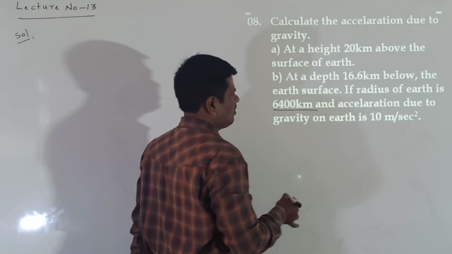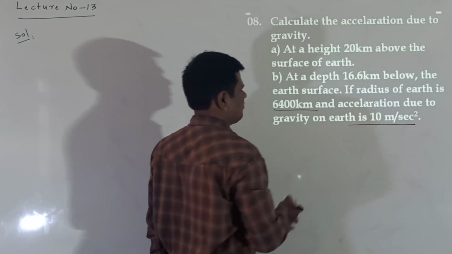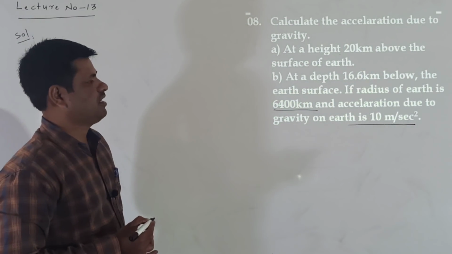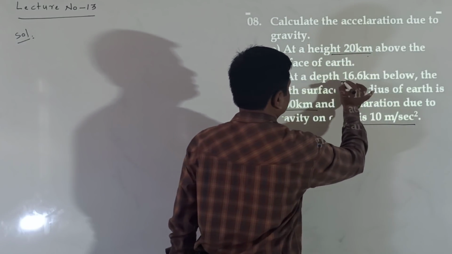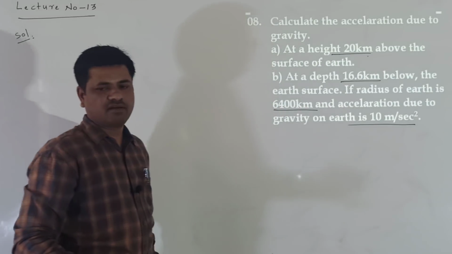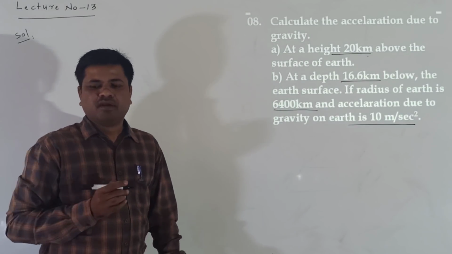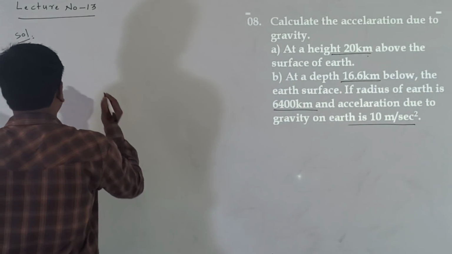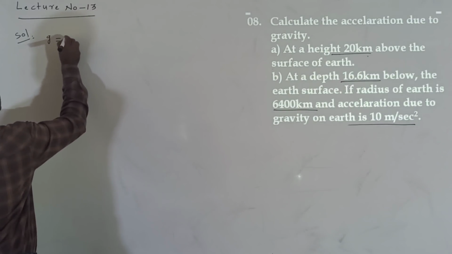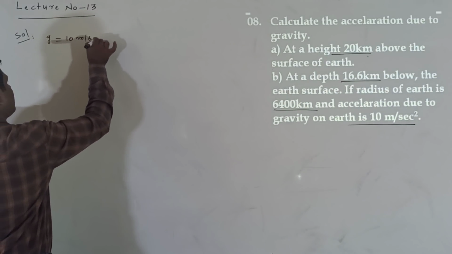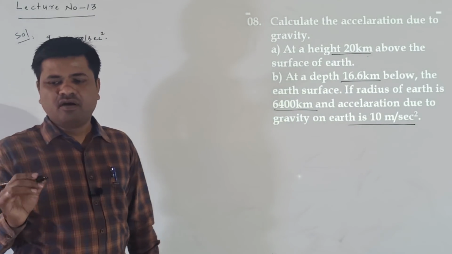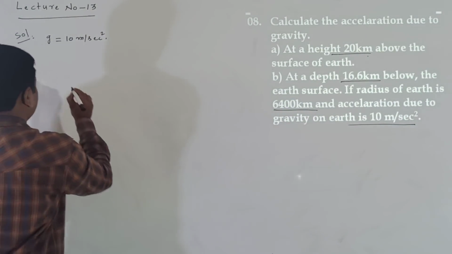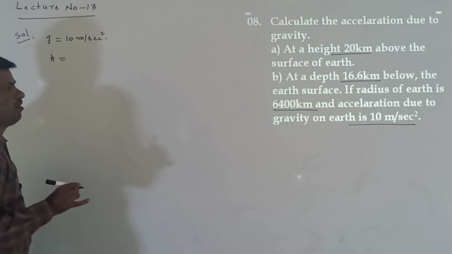Radius of earth is given. Acceleration due to gravity on the surface of the earth is given 10 meter per second square. Height 20 km is given. Depth 16.6 km is given. Right. Now on the earth surface, g value is given 10 meter per second square. Next, height is given. First I am doing the height problem.